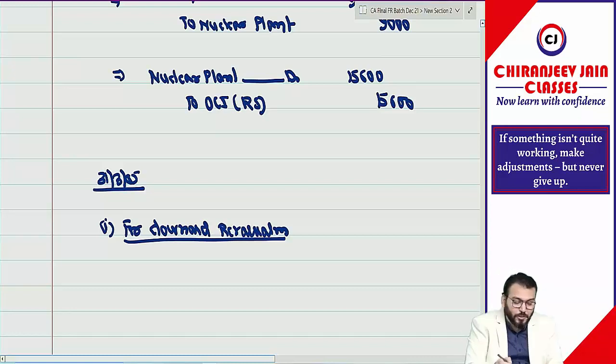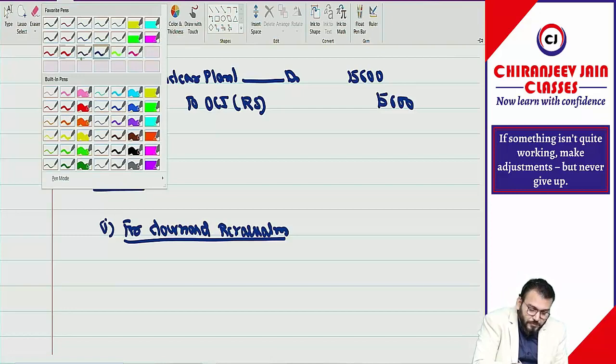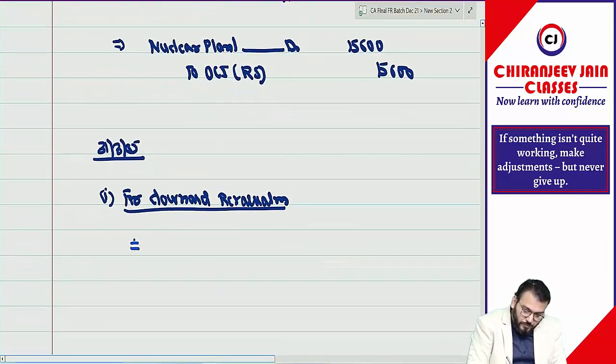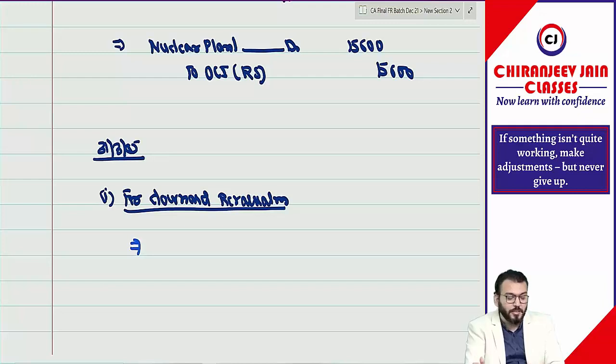So what will be the amount of accumulated depreciation as on 31st March 2005? Tell me. It is only the depreciation of the fourth year. What was the depreciation of the fourth year? It is 3420.